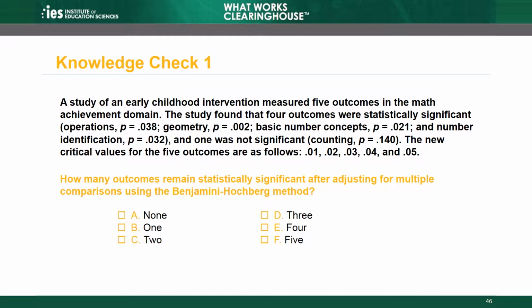The new critical values for the 5 outcomes are as follows: 0.01, 0.02, 0.03, 0.04, and 0.05. How many outcomes remain statistically significant after adjusting for multiple comparisons using the Benjamini-Hochberg method? A. None. B. 1. C. 2. D. 3. E. 4. F. 5.